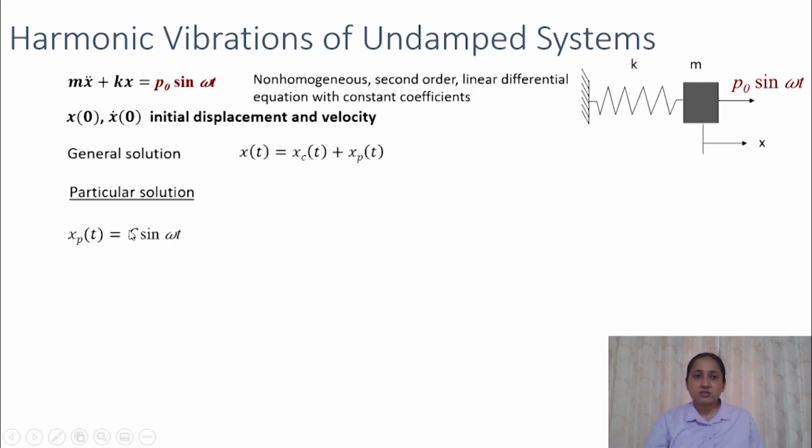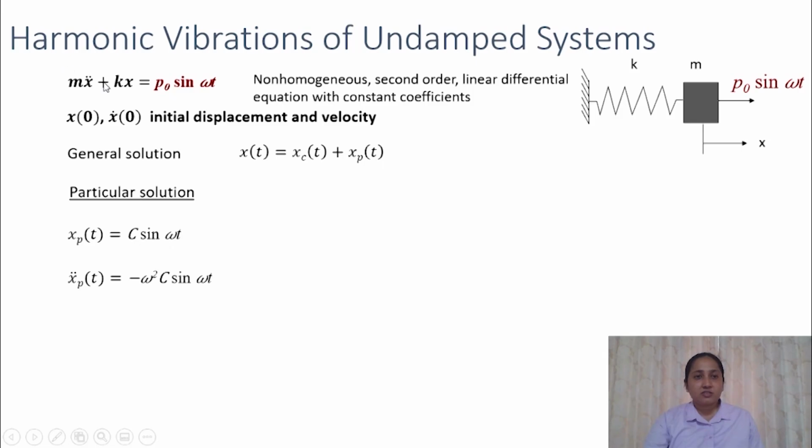So we can choose this as a particular solution. Now we have to find the value of C to get the complete particular solution. To do that, we will substitute this in this equation of motion.